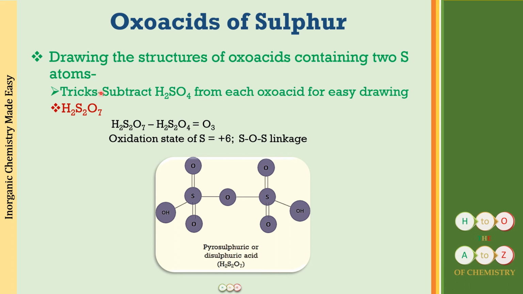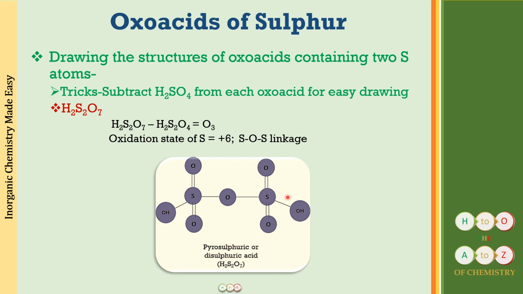Next we have is H2S2O7. So again subtract H2S2O4. What you will be getting is O3. The oxidation state is +6. So +6 oxidation state, 2 sulfur atoms. It is going to be disulfuric acid or pyrosulfuric acid. And here, because it is the highest oxidation state we have in the compound, it will be a S-O-S linkage.